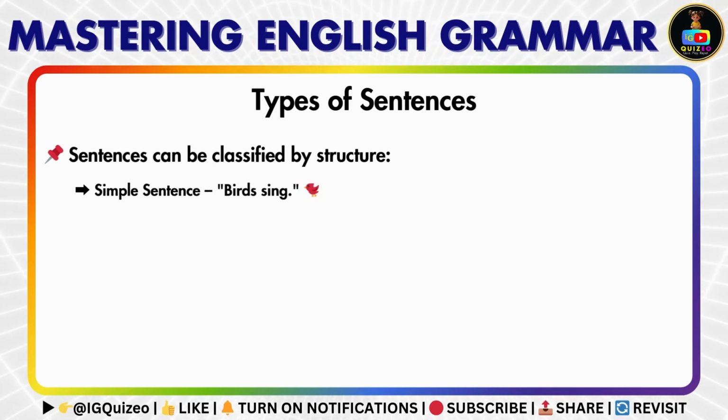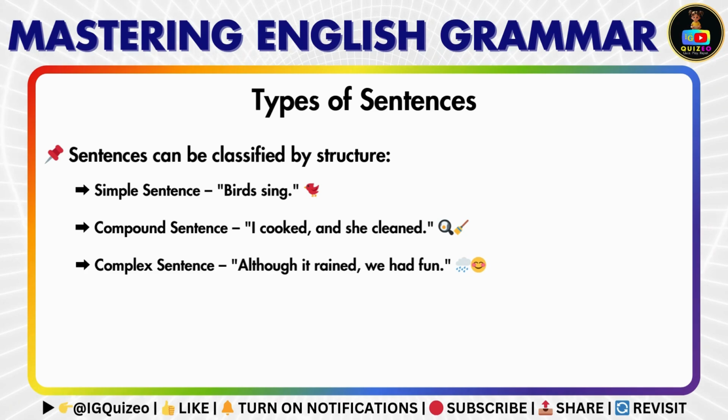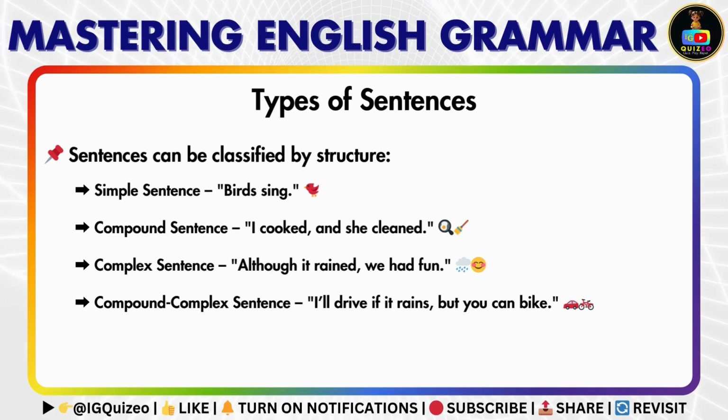A simple sentence has one independent clause, like birds sing. A compound sentence joins two independent clauses with a conjunction, such as I cooked and she cleaned. A complex sentence contains an independent clause and a dependent clause, like although it rained, we had fun. A compound complex sentence has multiple independent and dependent clauses, as in I'll drive if it rains, but you can bike.